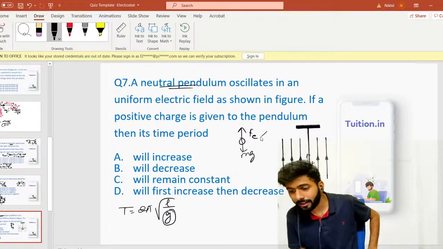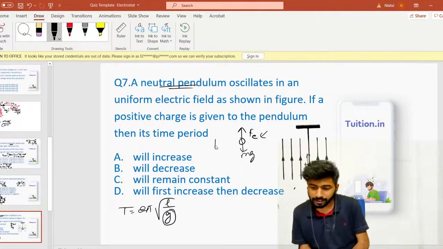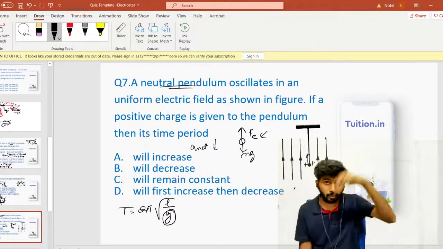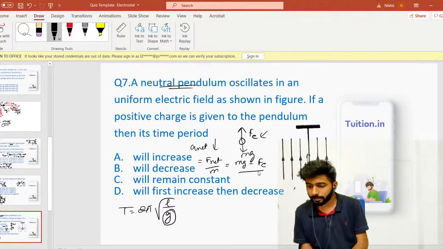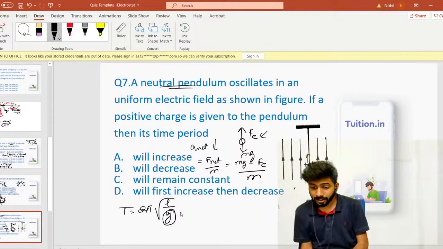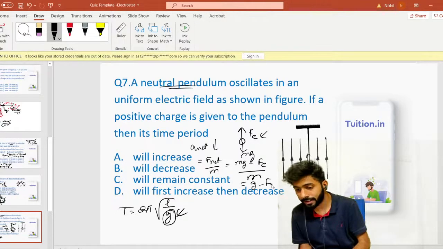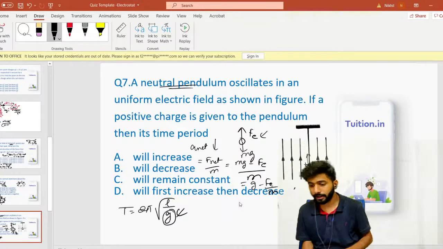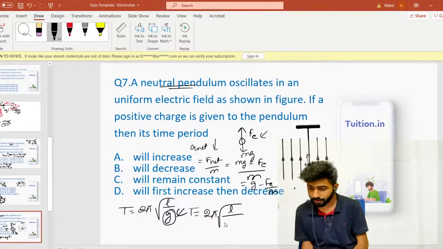But when this Fe comes into the picture due to the electric field and charge, what will be the net acceleration downwards? It will be net force divided by mass. So the net downward force is going to be mg minus Fe, divided by m. This is going to be the net acceleration downwards. So the net acceleration will not be g anymore. It will change to g minus Fe by m. That's what it will become. So the time period's new formula will be 2 pi root L by (g minus Fe by m).